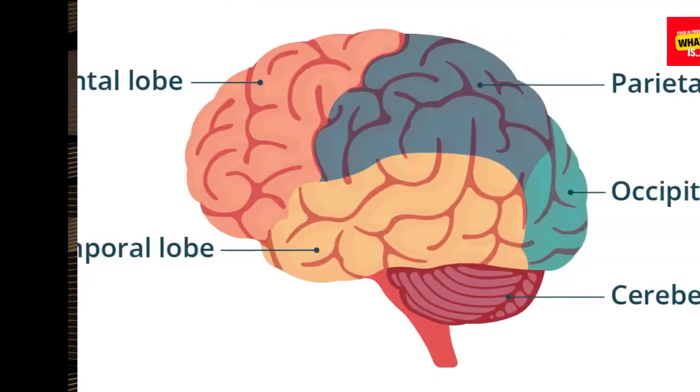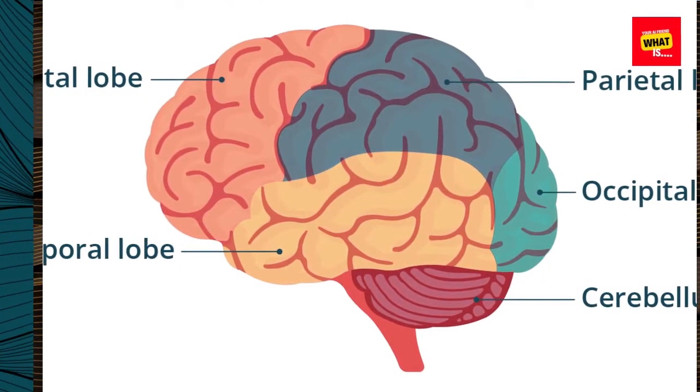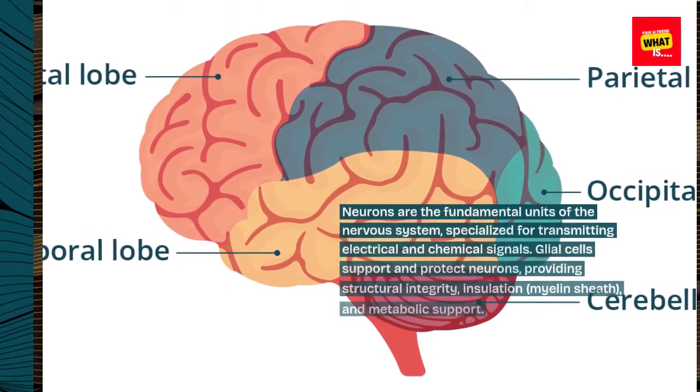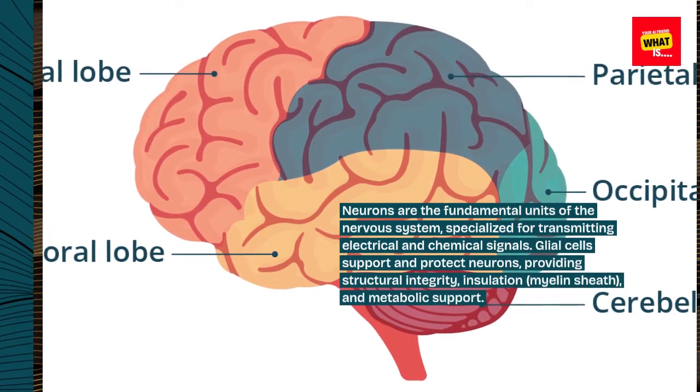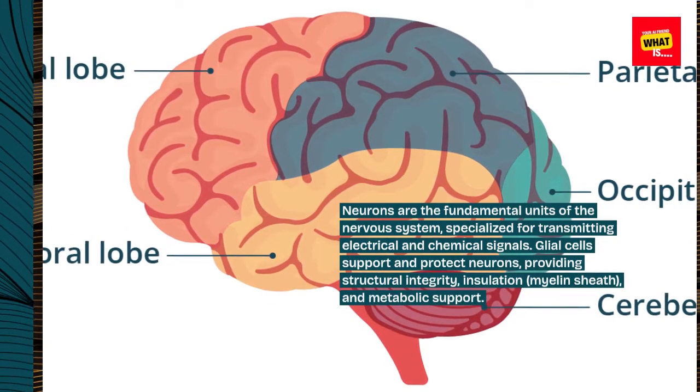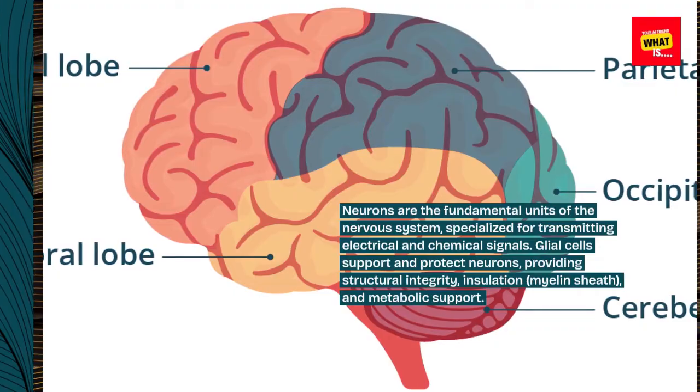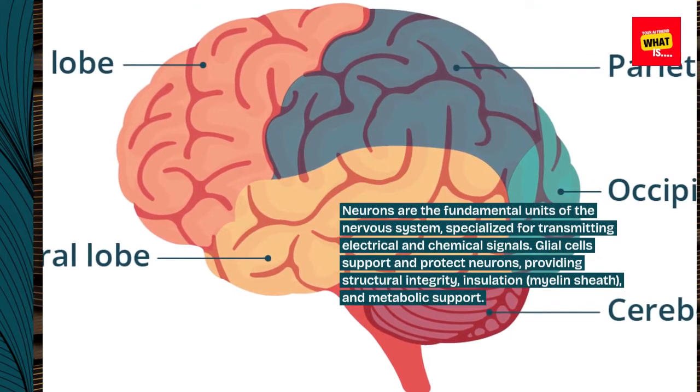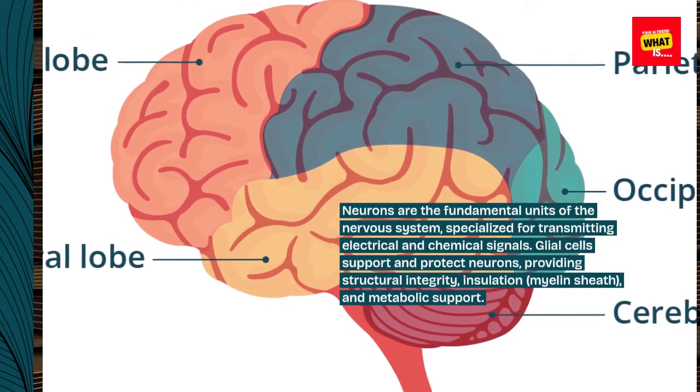Neurons and glial cells. Neurons are the fundamental units of the nervous system, specialized for transmitting electrical and chemical signals. Glial cells support and protect neurons, providing structural integrity, insulation (myelin sheath), and metabolic support.